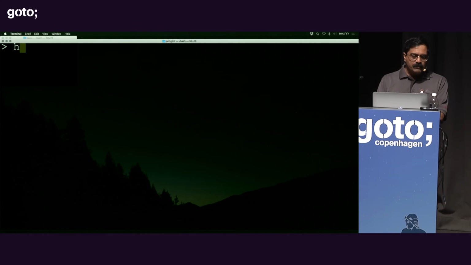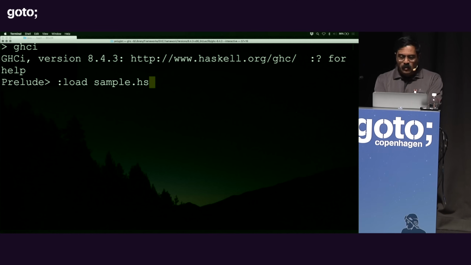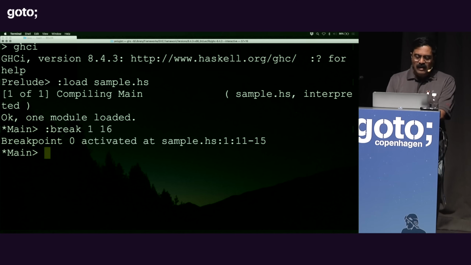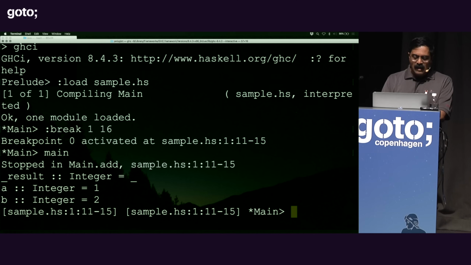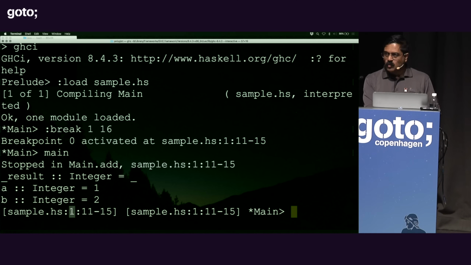So I'm going to bring up GHCI, which is the Haskell REPL. I'm going to load up right here the sample.hs, the file I just wrote right now. I'm going to put a breakpoint on line number 1, character number 16, and the breakpoint is right there. I'm going to call the main function, and I'm showing you the obvious right here. It is waiting, as you can see, on line number 1, and it is waiting at the breakpoint. Now, of course, I'm going to say continue, if you will.